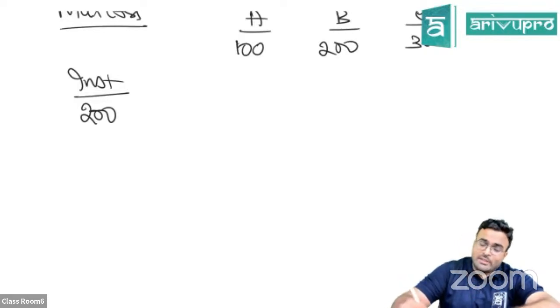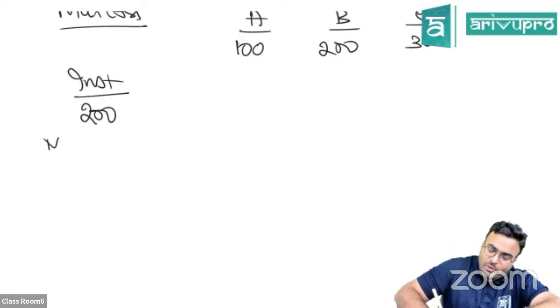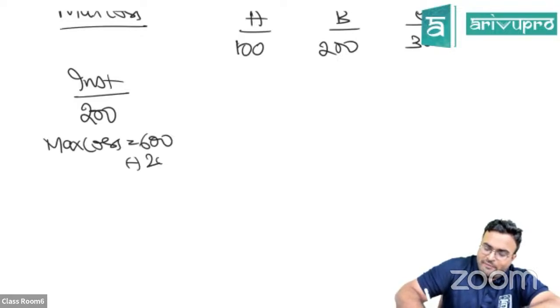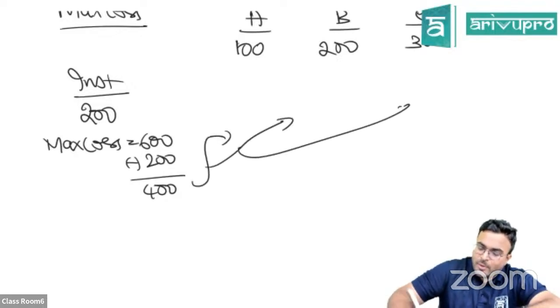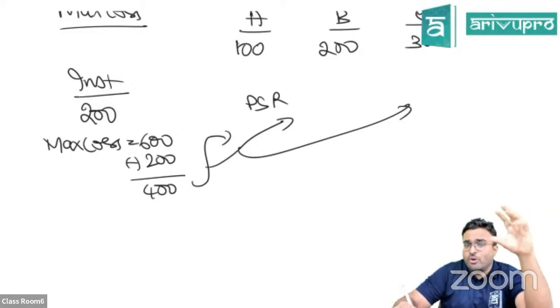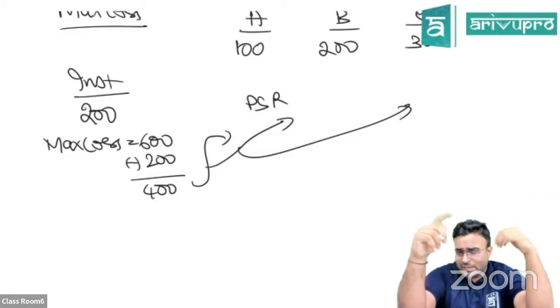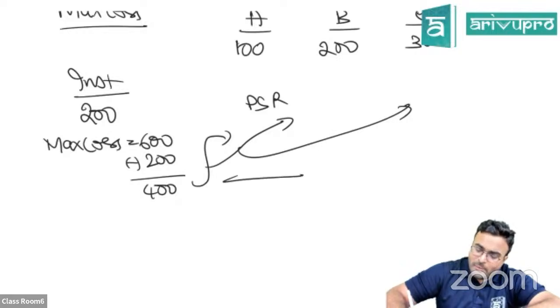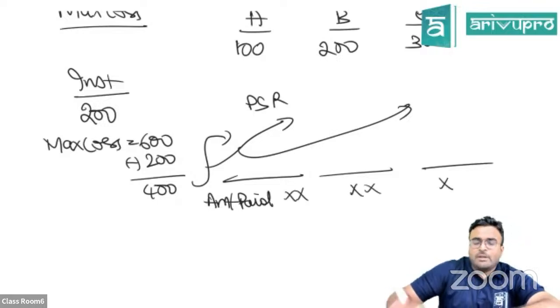No. So at this point of time, you are supposed to pay them 600, but you got only 200. So you will calculate your maximum loss. 600 I'm supposed to pay, 200 I have right now, 400 is my loss. This loss I will distribute to the partners in their profit sharing ratio. If any partner's balance after distributing goes into loss, negative, the same Garner versus Murray rule we just discussed some 5 minutes back, we are going to apply that. Whatever resultant figure is there is the amount that you're going to pay to the partners.